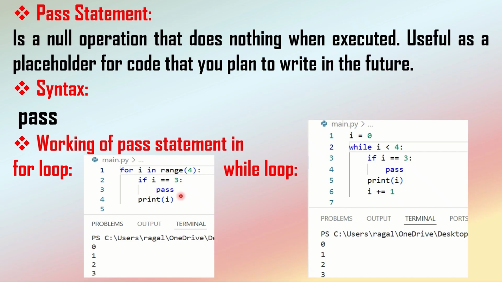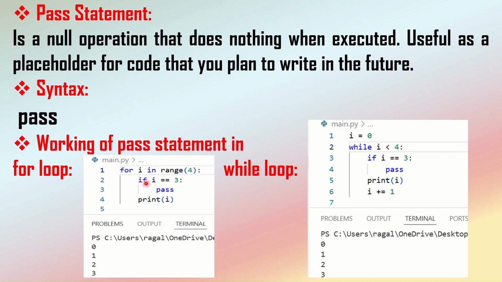Similarly, I have given examples for the pass statement in a for loop as well as a while loop. Here, I want to iterate over a range of 4 numbers. Whenever i becomes 3, I don't want to handle this condition for now. So I have simply used the pass statement so that it does nothing, but it prints the value of i.